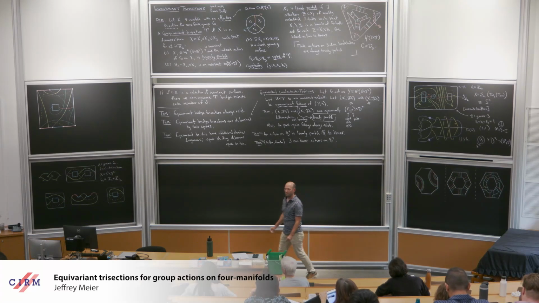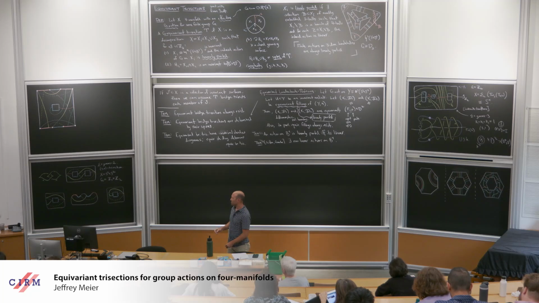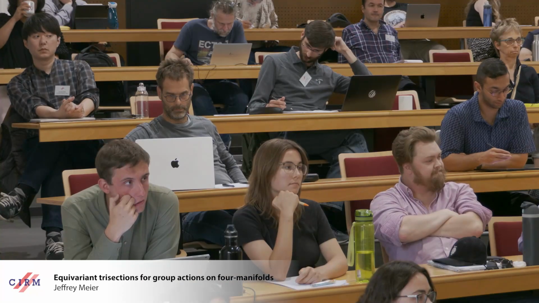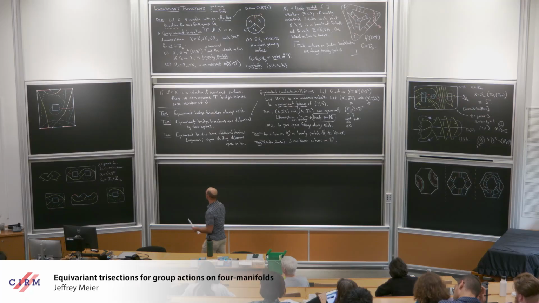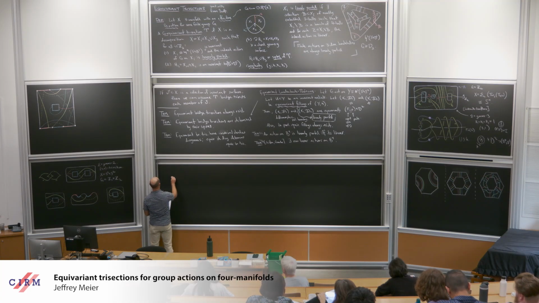One of the things I've loved about doing trisections for the last however many years is that they've given me a lens to approach classical things that topologists have understood for half a century or longer, and see them with pictures, which helps my brain. Here are some simple involutions of S2 cross S2 in coordinates.